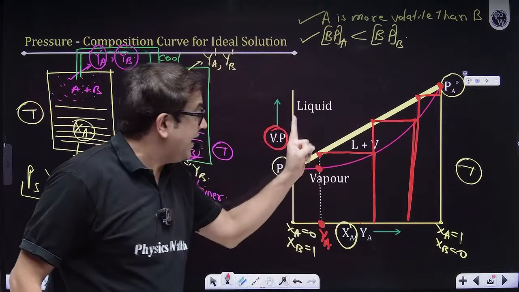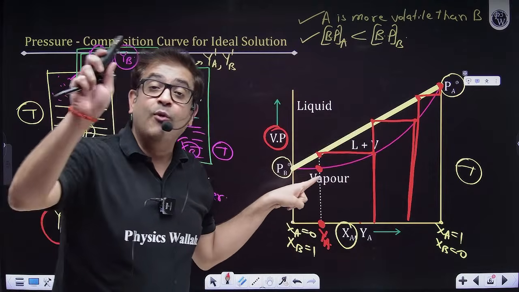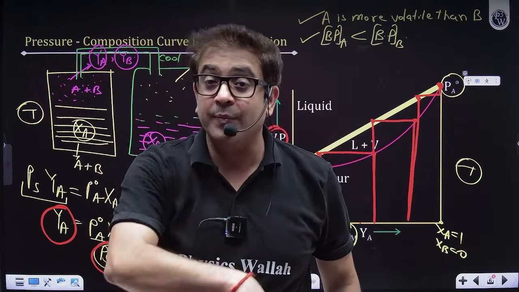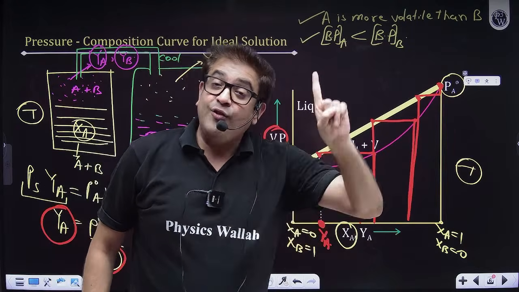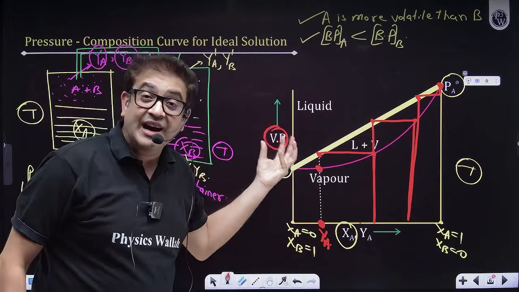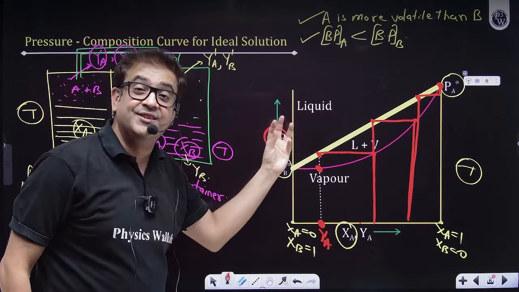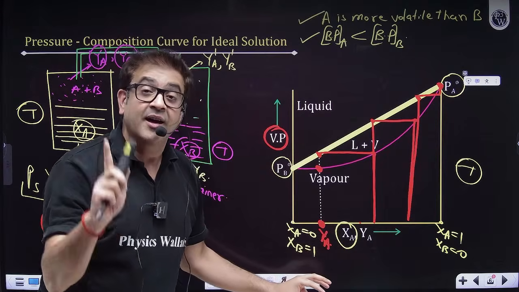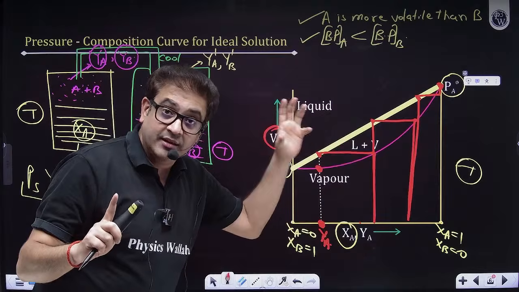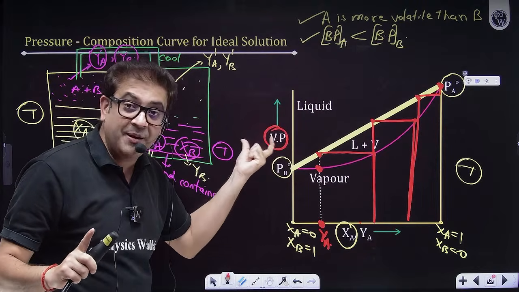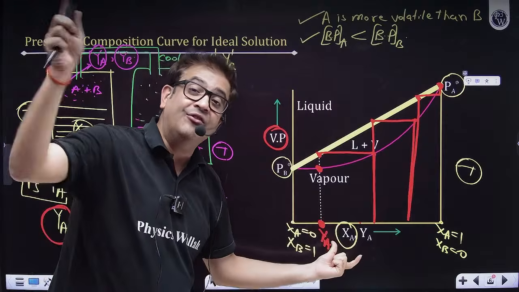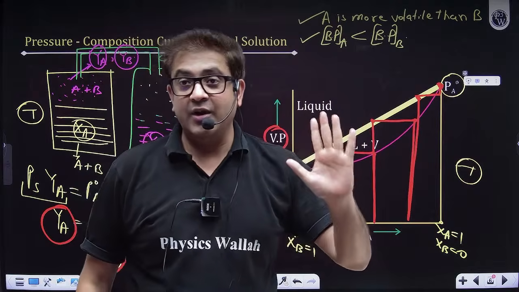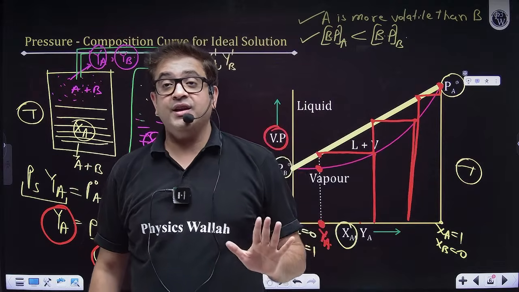So even for an ideal solution, you can get a curve. Most of the students feel, sir, if I'm getting a curve, then this is definitely a non-ideal solution. No, the graph for pressure with respect to mole fraction in the liquid phase is a straight line for an ideal solution. But the graph for vapor pressure with mole fraction in the vapor phase is not a straight line, my friends. It's a curve. I hope everybody is clear with this.